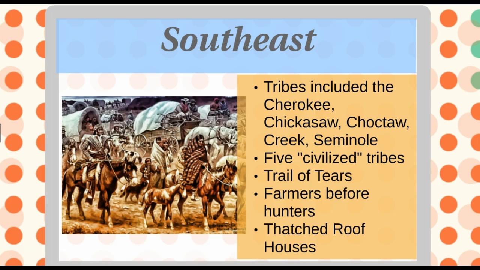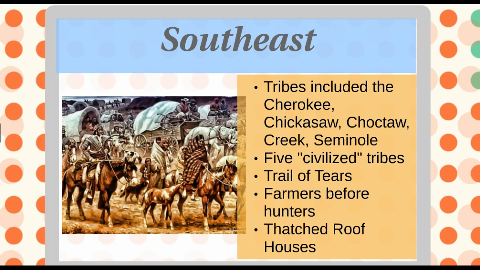Because they were able to have farms, they didn't have to move around a lot, and so they were able to build more permanent houses. Oftentimes these houses had thatched or grass roofs, and they used the things that were growing in the South.